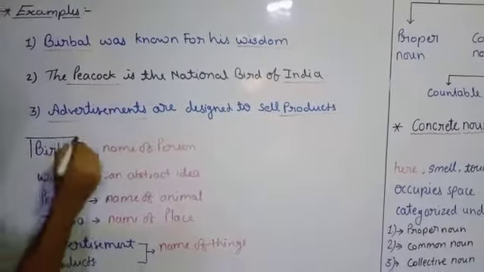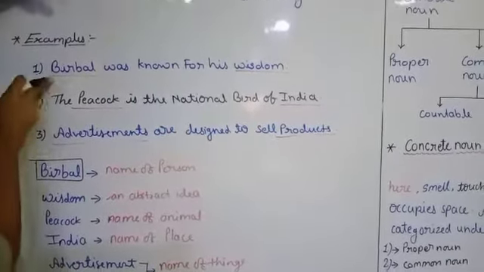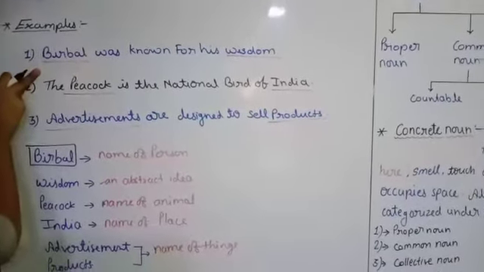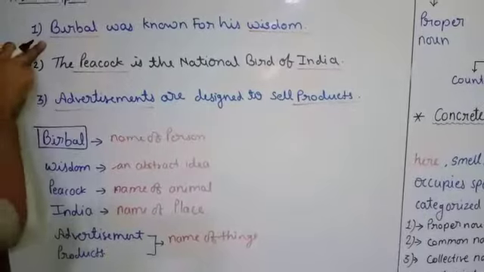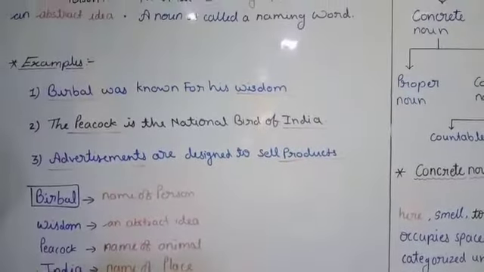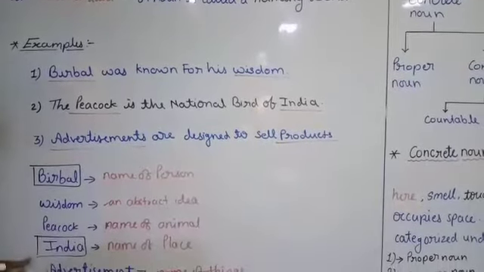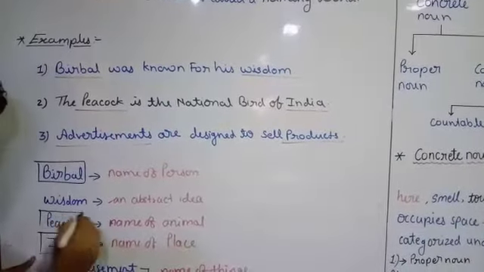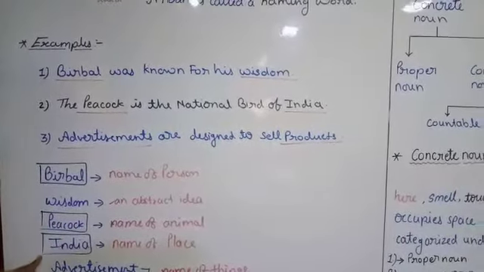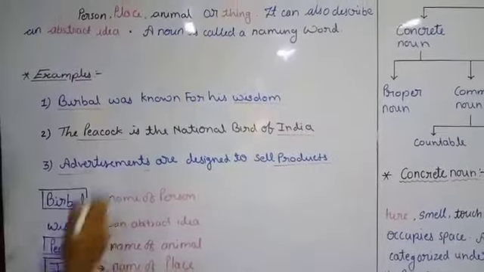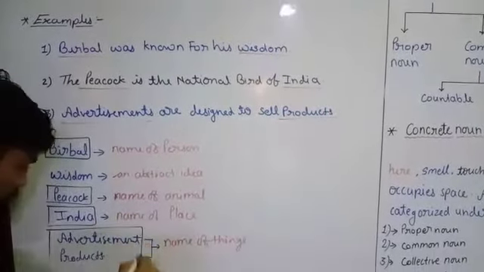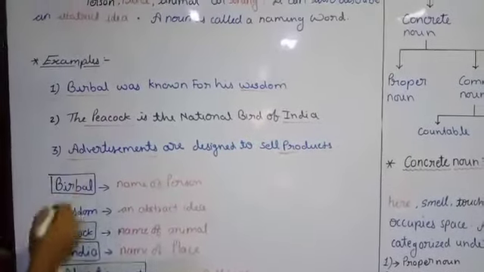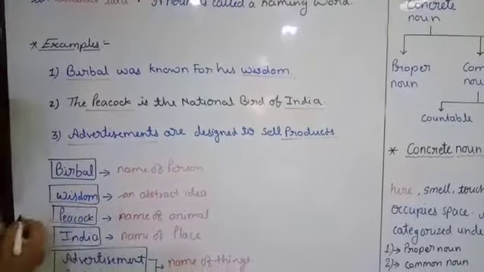This way, by using these examples we come to know about persons. We got the example of the name of a person in our sentence; that would be a noun. Or the place: we got India. Then animal: we got peacock. Then things: advertisement and products. Then abstract idea: wisdom.